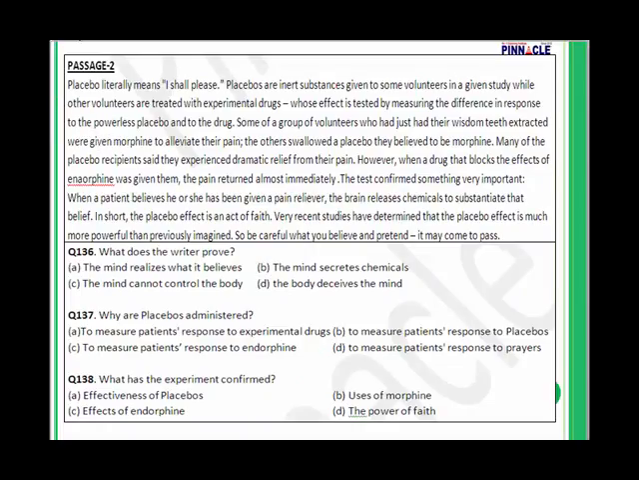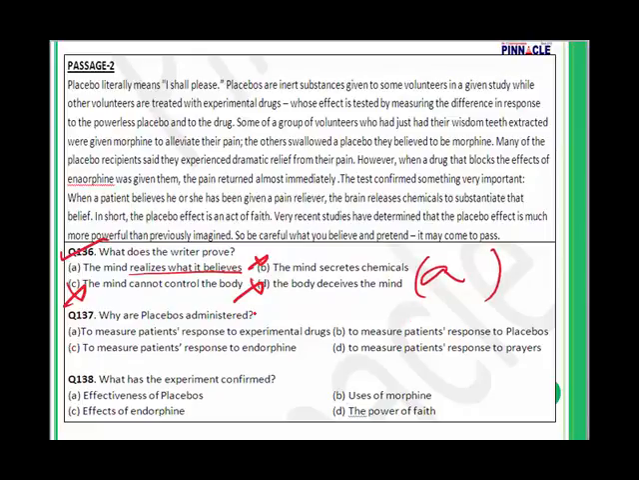136 to 137, same passage. Now let's take a look. What does the writer prove? Question number 136. He proves the mind realizes what it believes. Correct. The mind secretes chemicals. No, this is not about that. The mind cannot control the body. No, the body deceives the mind. No. So answer is going to be A.